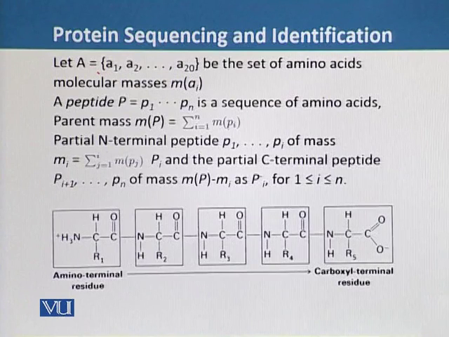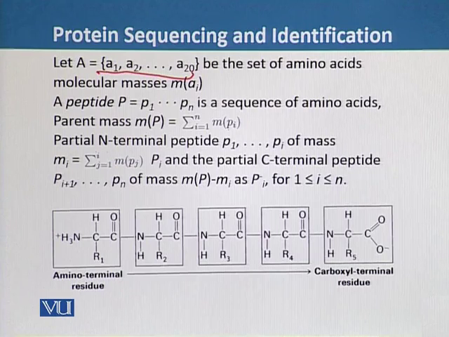So if we consider that A1, A2 up to A20 is the set of amino acids, each with a molecular mass MAi that we will calculate later, and a peptide P, then when we break the proteins, peptides are generated.